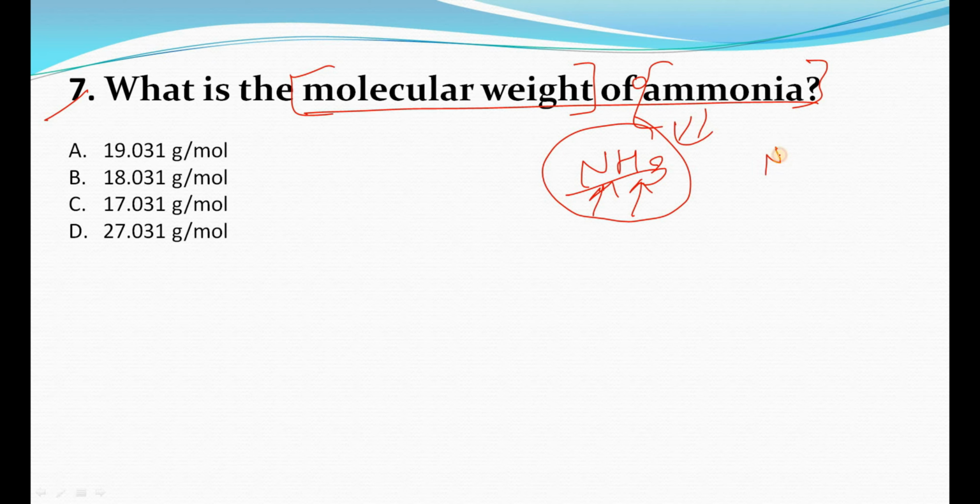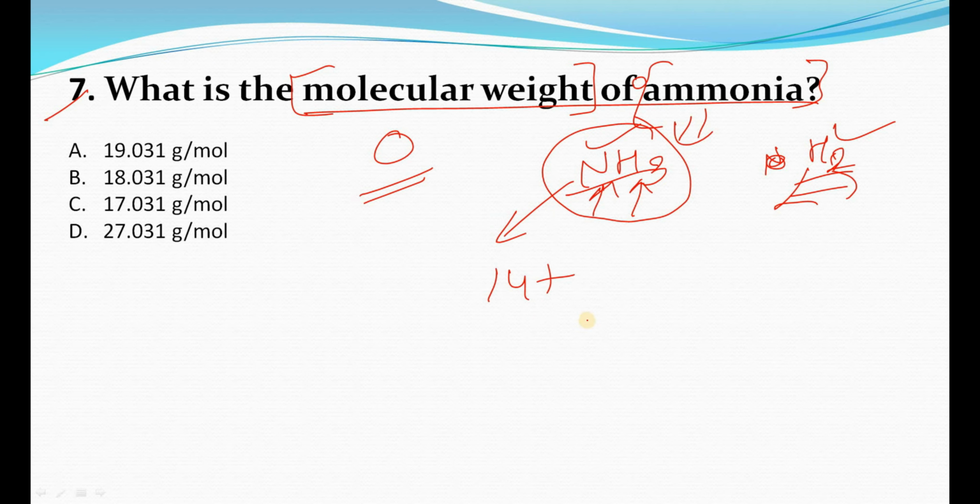Suppose there is only hydrogen, then it will be the molecular weight of hydrogen. And if we are talking about O, then this is the atomic weight, because here is a single element and here is the molecule. Same thing here. So now you have to simply write the atomic weight of nitrogen, that is 14, plus for hydrogen, that is 1 into 3. Why 3? Because here are the 3 moles of hydrogen. It will become approx 17.